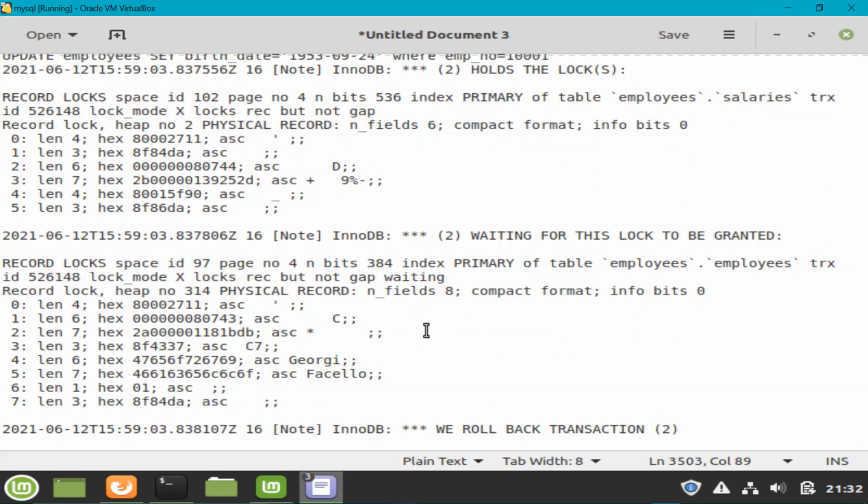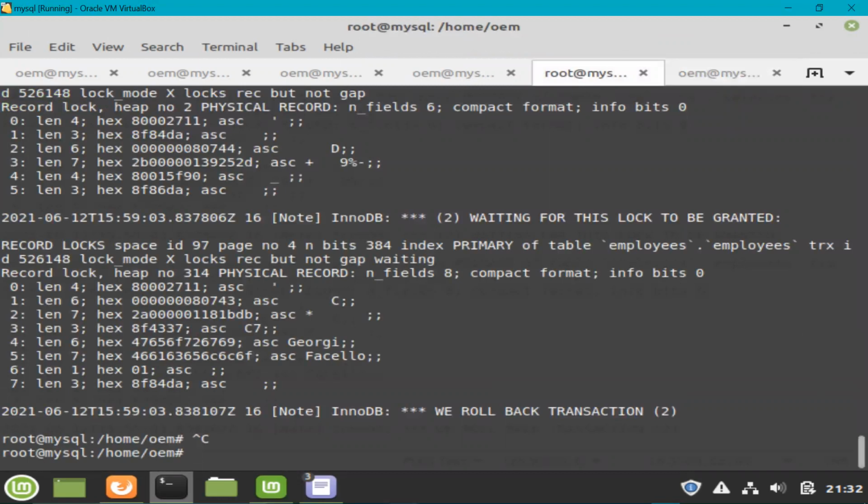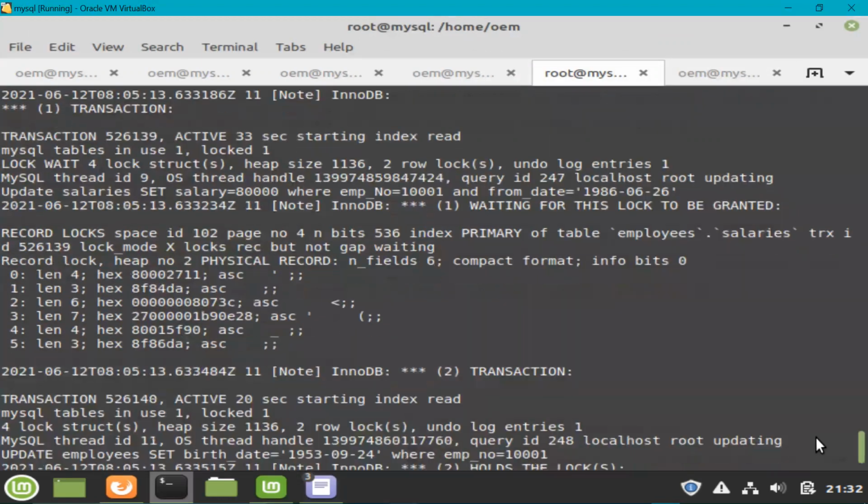Okay, although this information that I have copied is for another deadlock, I just wanted to show you that this will be exactly the same deadlock information that you find in SHOW ENGINE INNODB STATUS, but it will write each and every deadlock. And if you want to see the exactly same information that I've copied, you can see it here as well.